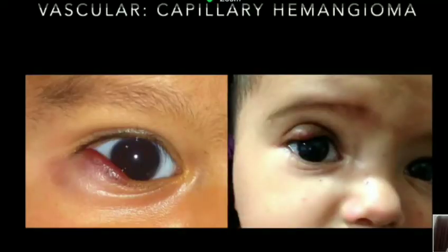Capillary hemangiomas are other common tumors of the orbit and eyelids, and the good thing is again they are very obvious and easy to diagnose when they are present anteriorly, but they can also have a deep component behind the septum, in which case it becomes a little difficult to diagnose them. The treatment again has changed in this problem from intralesional injections of steroid that we used to do earlier to oral propranolol, and there is enough evidence to support the use of oral propranolol for these things.